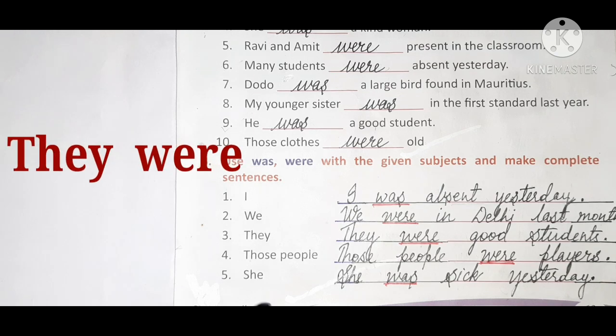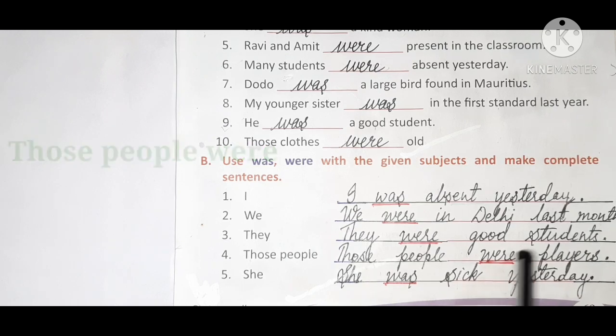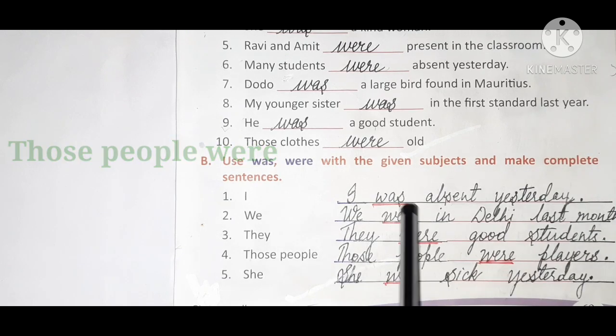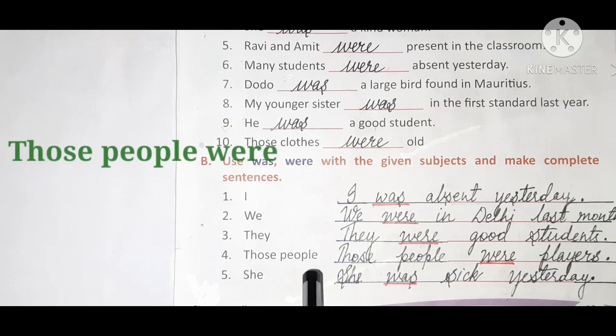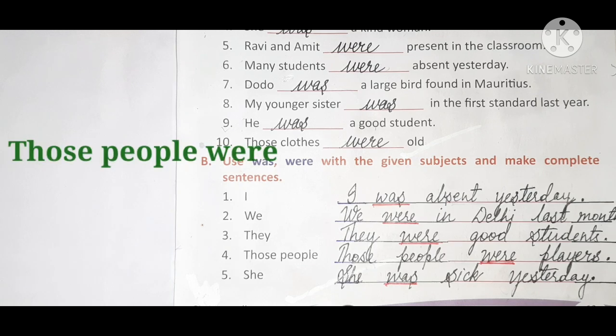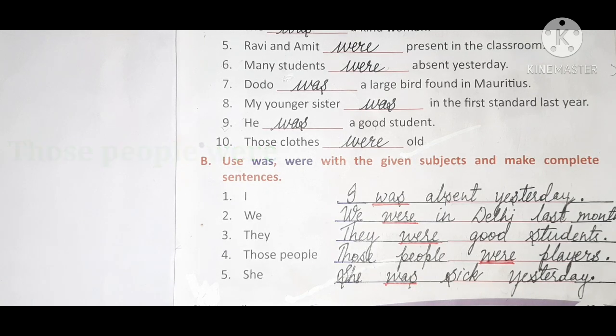Fourth one. Those people were players. Full stop. Now those people, children. This is a plural subject. So what you are going to write? Were. Remember, children, with singular you have to write was, and with the plural subject you have to write were. You have to see the subject. If the subject is singular, write was, and if the subject is plural, write were. Those people were players. Full stop.